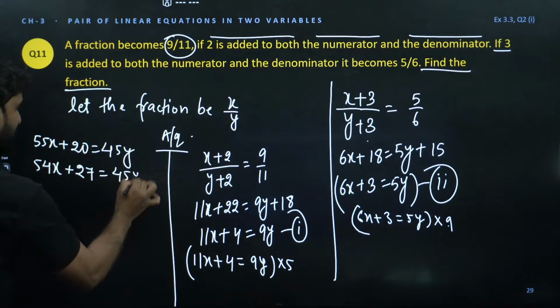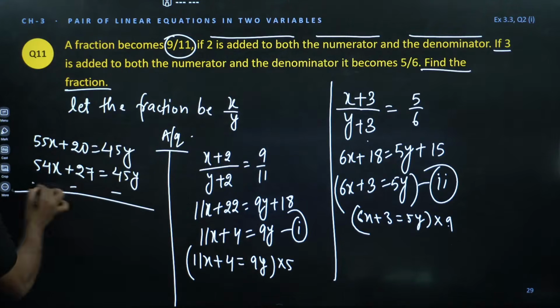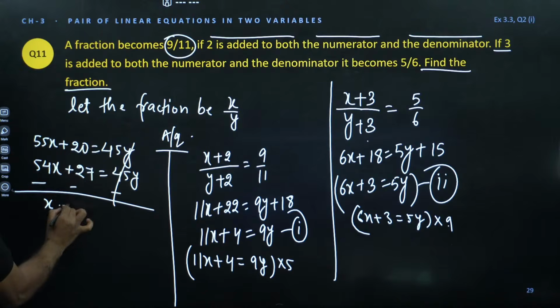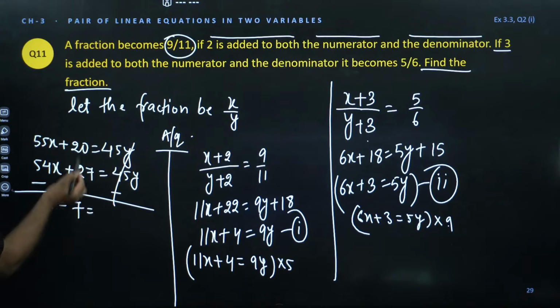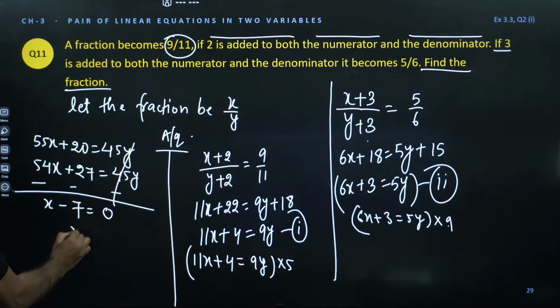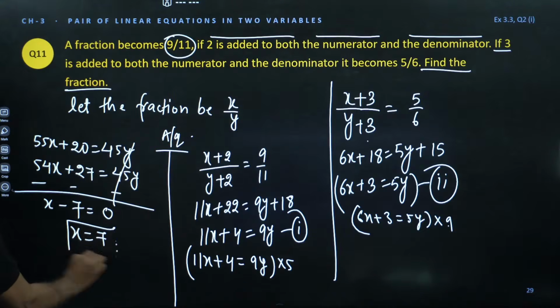Now subtract both the equations. If we subtract, the y terms will cancel. 55x minus 54x will be x, and 20 minus 27 will be minus 7. We are subtracting a greater number from a smaller one, so this will go to minus 7, and 45y minus 45y will be 0. So x is equal to 7.